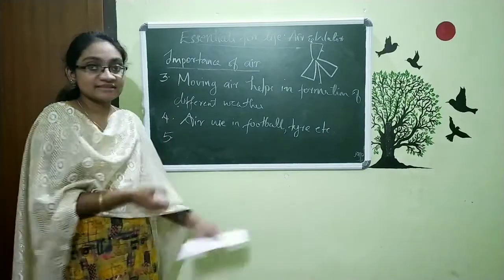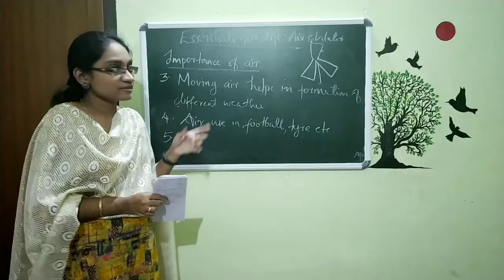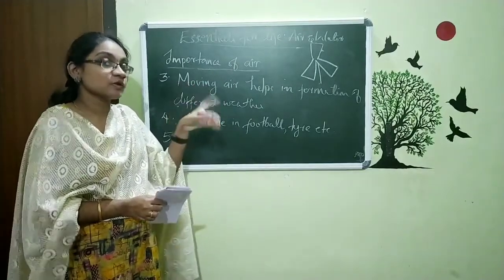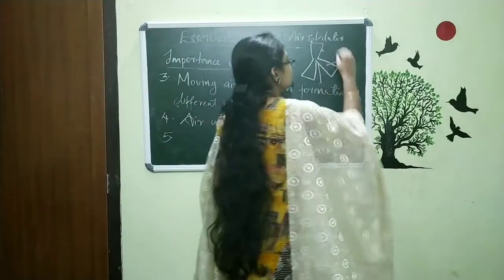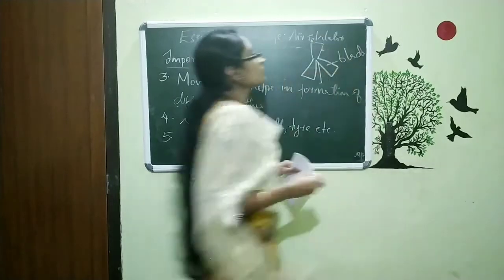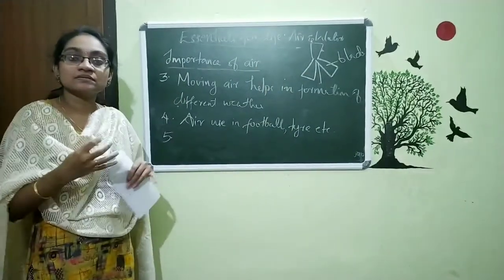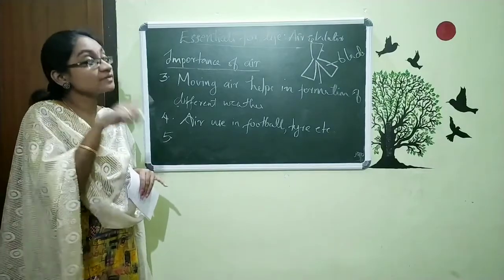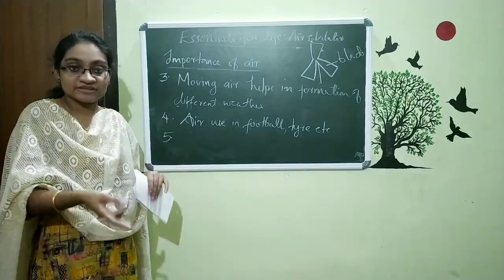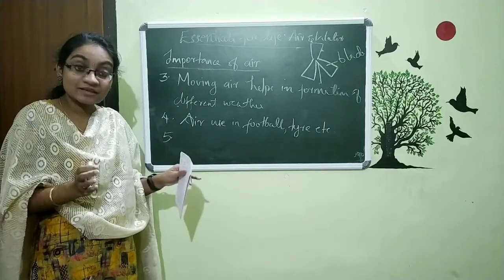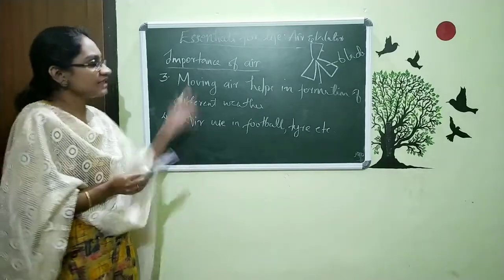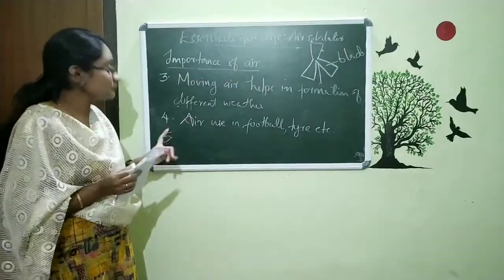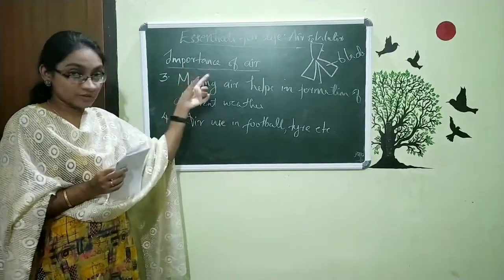So who is rotating these leaves? You can call them leaves or blades. Who is rotating this blade? Is it rotating by itself? No. It rotates with the help of wind. And what is the wind? Wind is moving air. So the air comes there. So we can say this is also one importance or use of air.